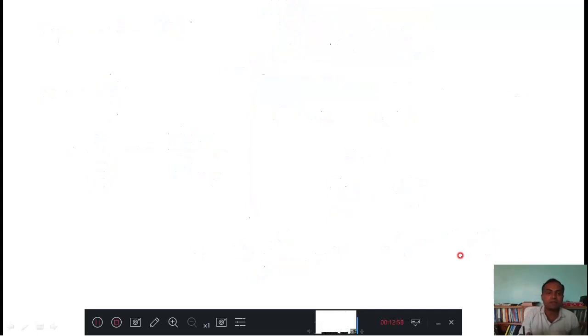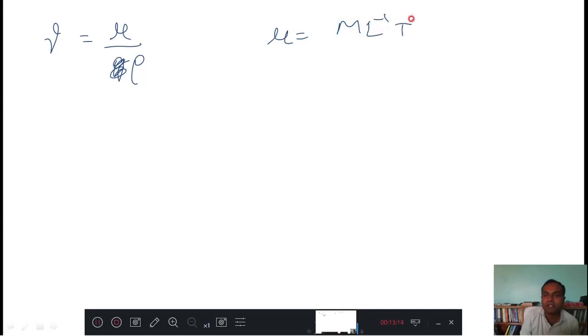Then if you know dynamic viscosity, you can find out the kinematic viscosity. Kinematic viscosity is dynamic viscosity divided by rho, sorry, not G, this is rho. Mu we know, that is M L minus 1 t raised to minus 1. And rho, the unit of rho is kg per meter cube. Therefore the rho dimensions are M L minus 3.